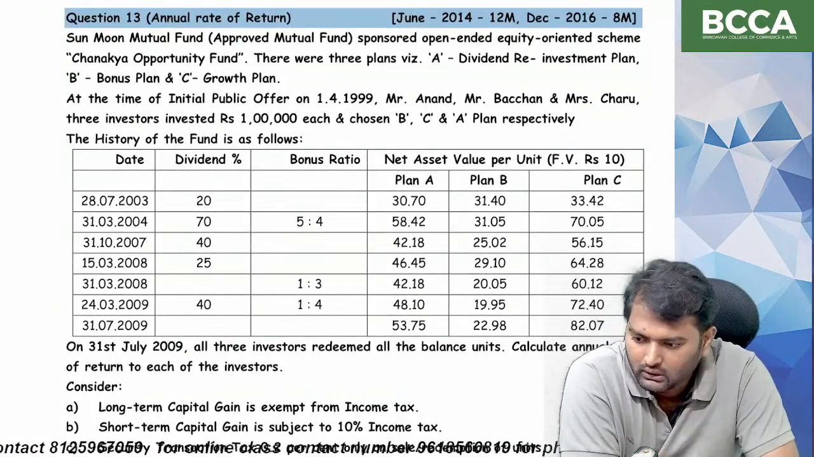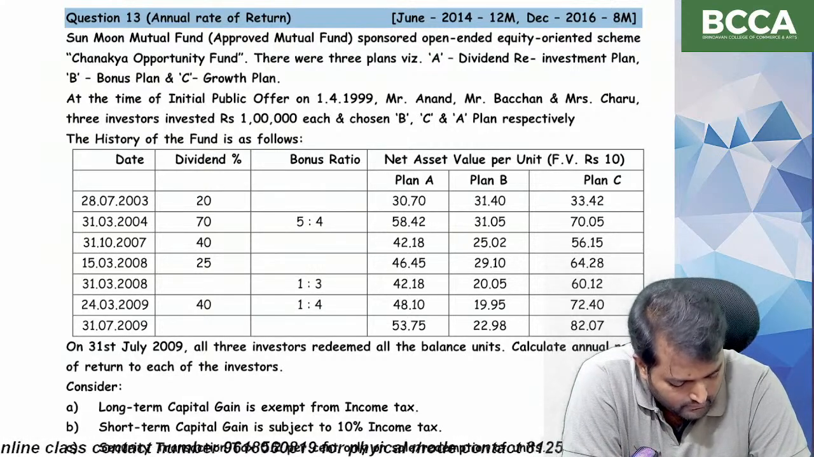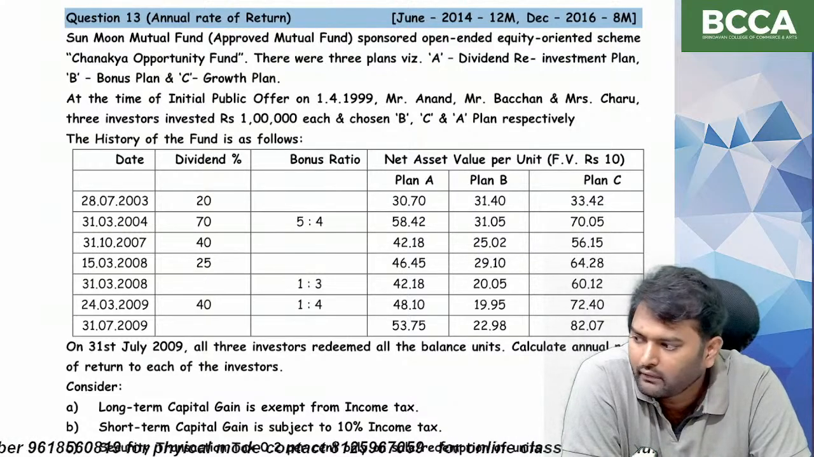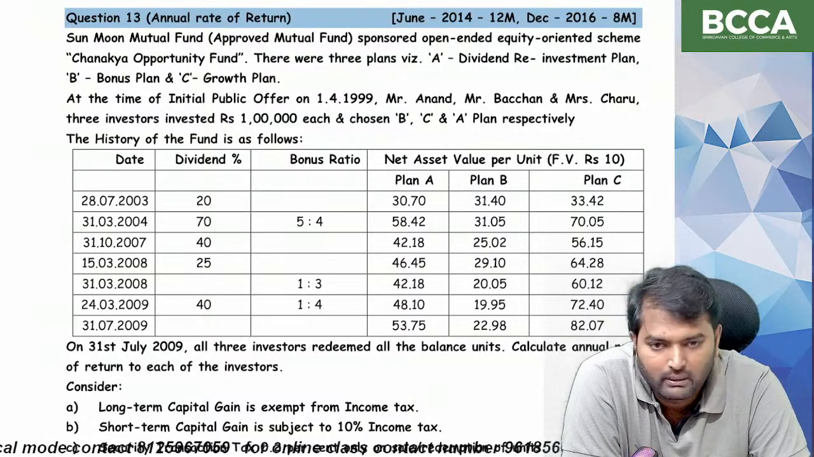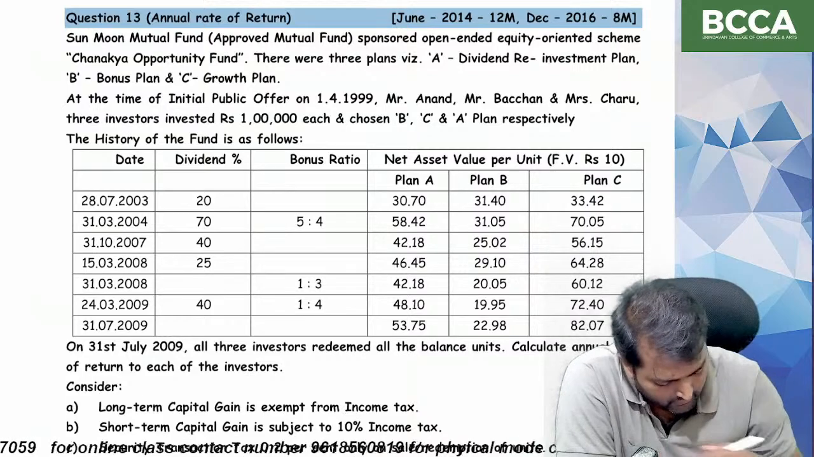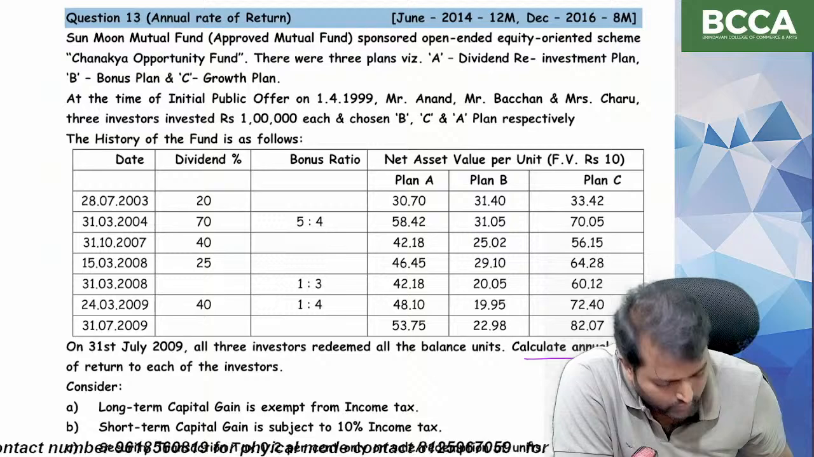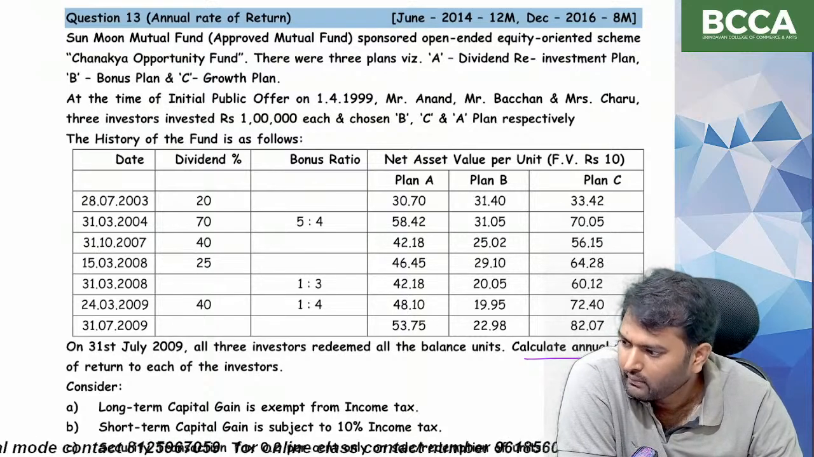Okay. There are three plans. How many plans? There are three plans. Plan A, dividend reinvestment plan, Plan B, bonus plan, and Plan C, growth plan. The question is we have to find out annual rate of return to each of the investors.